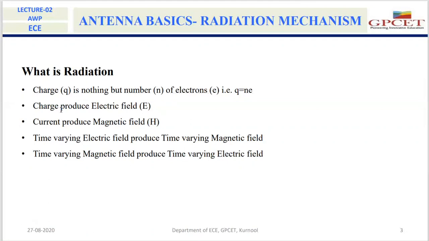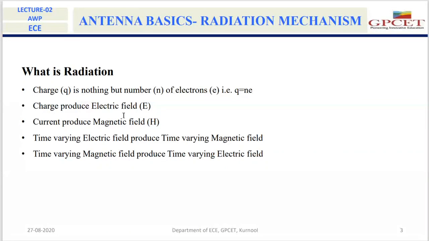Because of that current, a magnetic field will be created. Understand it very clearly: because of the charge, the electric field will be produced. If the charge moves, then the current flows, and because of that current, there will be a magnetic field.